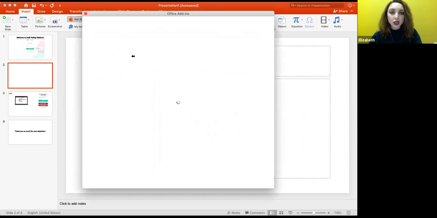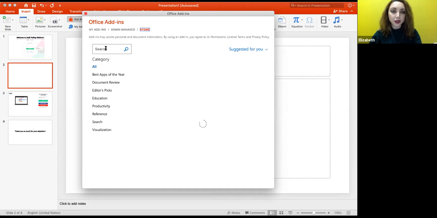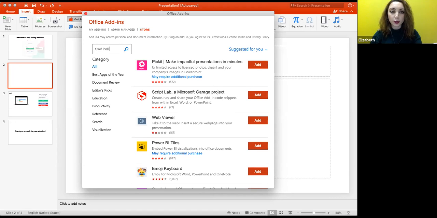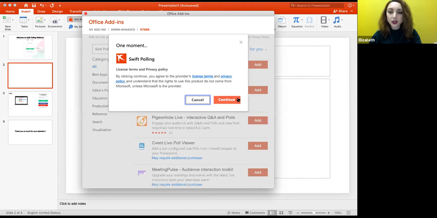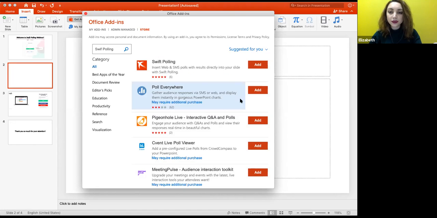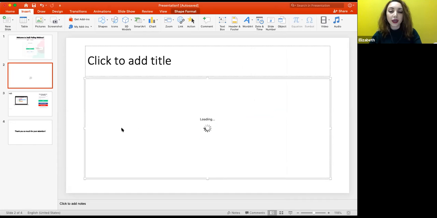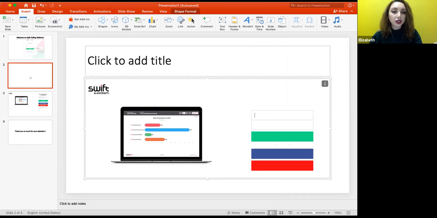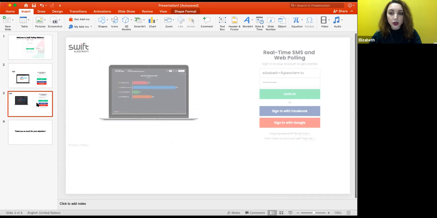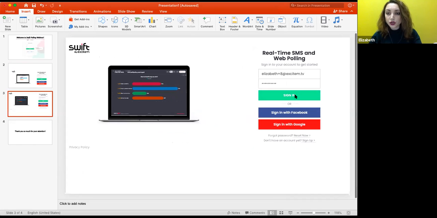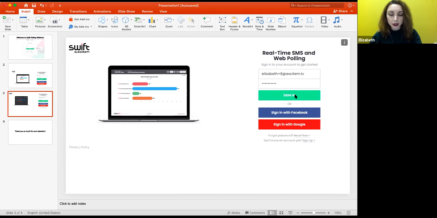We click on it and we need to search for Swift Polling. There you go. This is the very first one, the one that we need. We press Add, Continue. And there you go. It's loading and it will appear right in here. I have added another plugin to my slide previously as well, so it actually asks you to log in. You need to insert your login credentials and press Sign in.